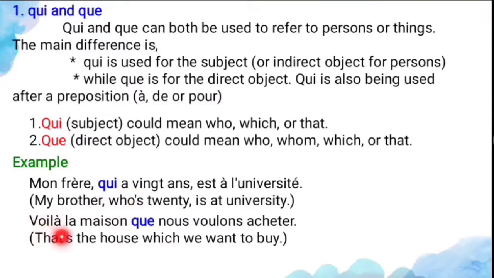And second, voilà la maison que nous voulons acheter. So that is the house which we want to buy. Here the house is what? Direct object. It's like a thing. So for that you can use the relative pronoun que.